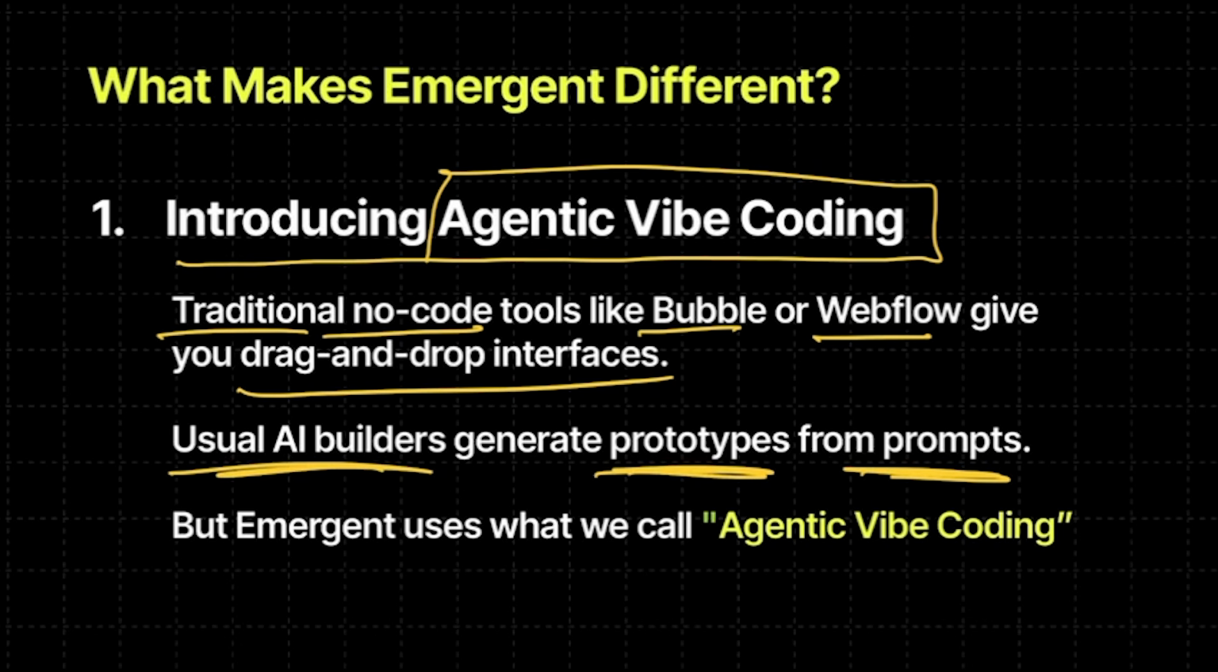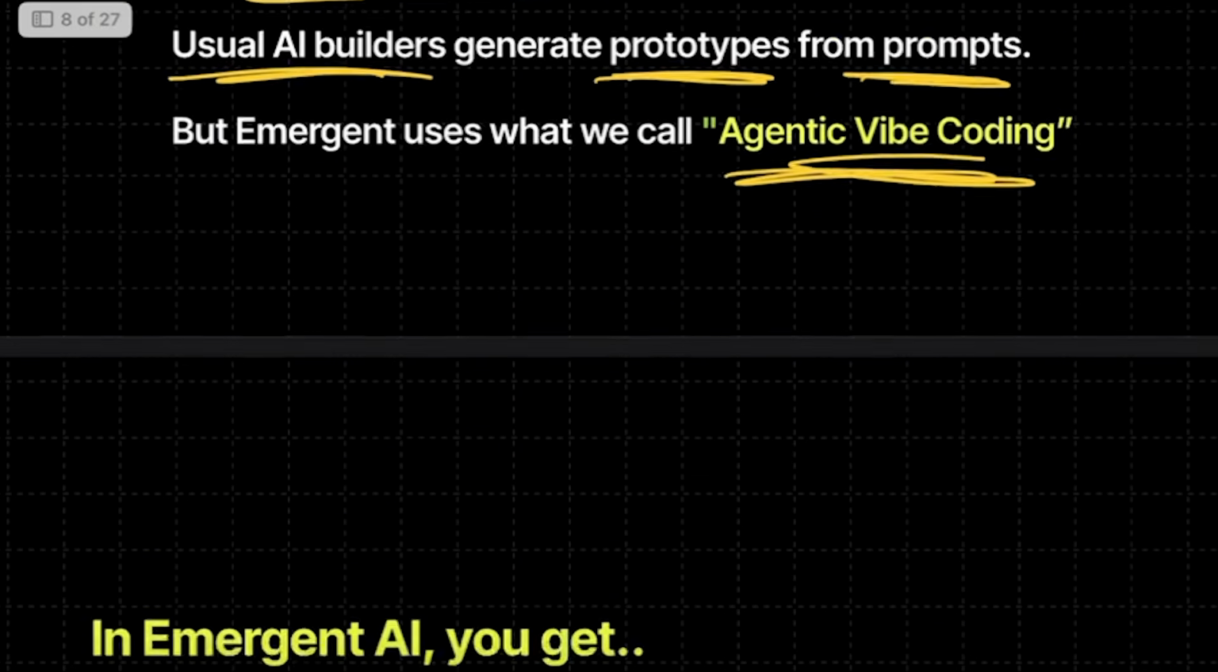So they never really promised that, oh, we can build the entire thing, because the backend had to be connected with Supabase and all of those other things. Emergent here says that I can do it all because we have distributed the tasks amongst specialized agents. And that is why they use this thing called agentic vibe coding.